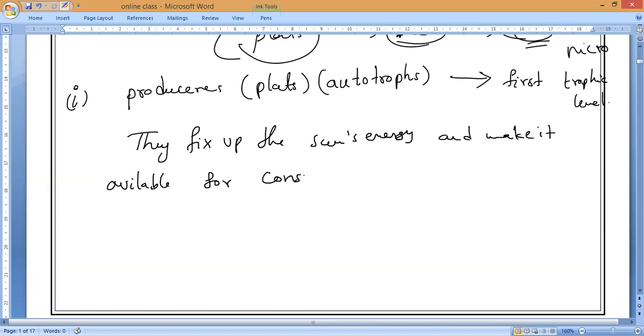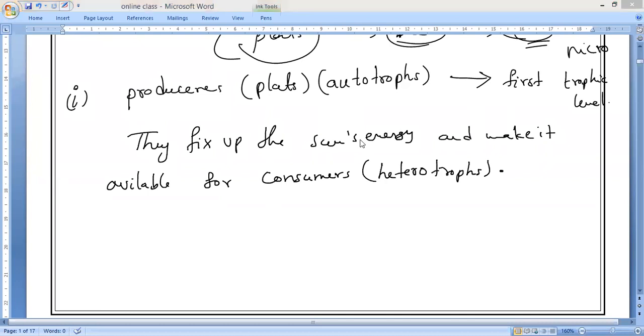What is another name of consumers? Anybody? Humaira, Varsini? Another name of consumers? Heterotrophs. Understand? And the last one, decomposers: what do we also call them? Saprophytes. Yeah, saprophytes. That you have to remember. So producers are the primary step, the first trophic level. They will fix the sun's energy and make it available for consumers.